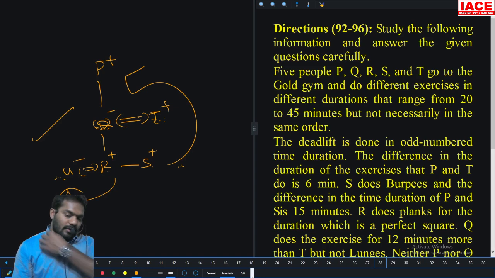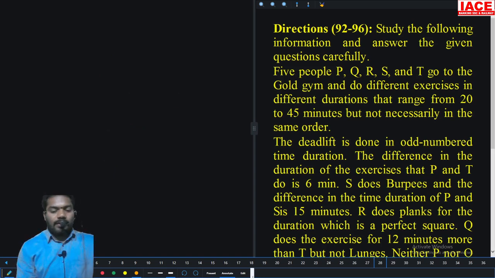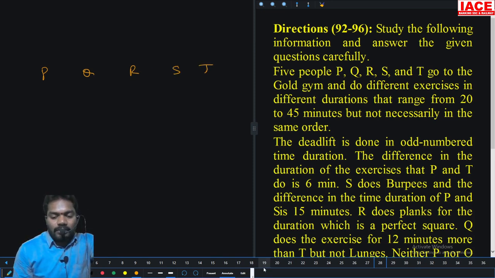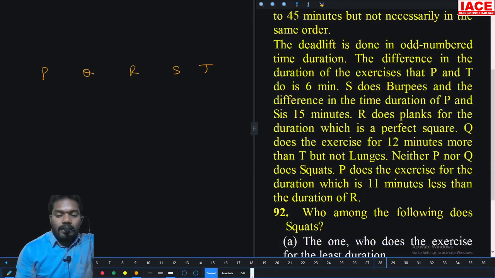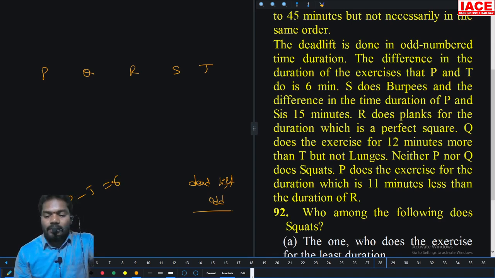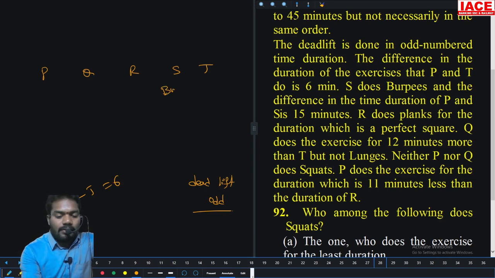Questions 92 to 96. Five people, P, Q, R, S, T, go to the gold gym and do different exercises with different durations that range from 20 to 45 minutes, but not in the same order. The deadlift is done on an odd number time duration. The difference between the durations of exercise that P and T do is 6 minutes. Now S does burpees.